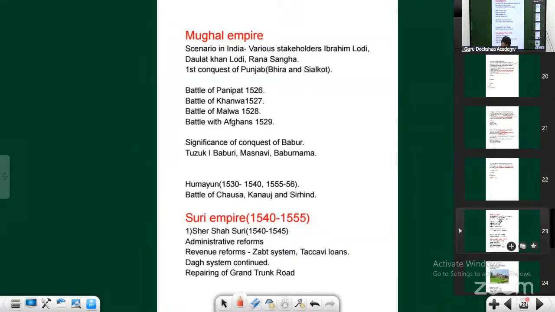He was the last ruler of the Lodi dynasty. What about the ruler within the Lodi dynasty who had the capital Agra? Sikandar Lodi. We have just seen this when we talked about the Lodi dynasty. Now, Ibrahim Lodi: when did he come into power? 1517, and he ruled India until 1526.